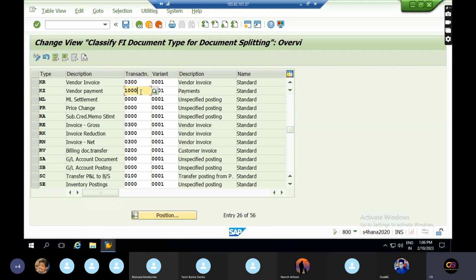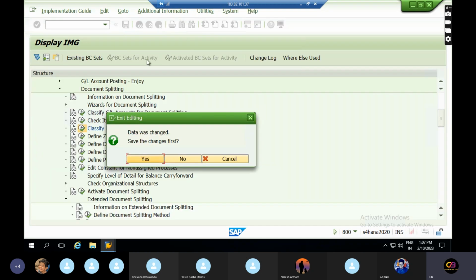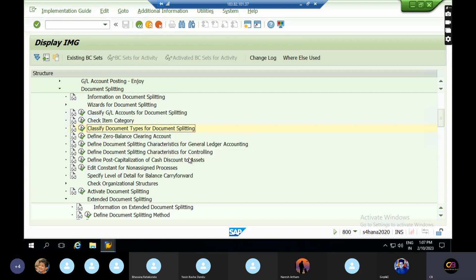Like that, you can see the KZ document also. So if you want to split any document type, you need to give the transaction and variant details. If you do not provide these details, then document splitting will not happen, and you will get errors like: give the transaction for this KZ document and the variant for this KR. Like that you will face errors. So these are the two configurations which we need to do first.